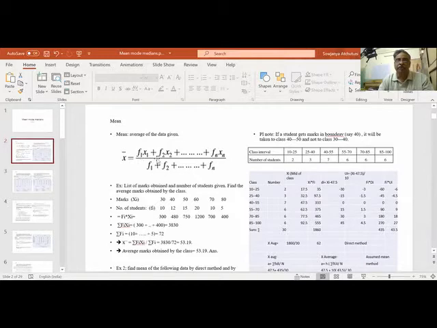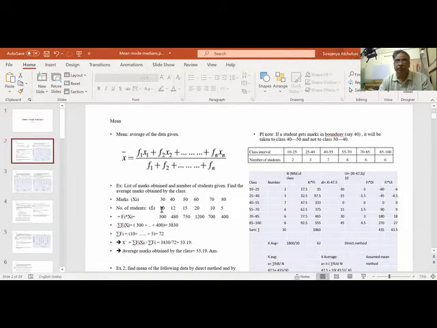So we can understand where the school is lying. If the average is 30%, that is below average. If the average is beyond 60%, it's a very high standard. Suppose you see this: x is marks, and f is the number of students. So 10 students got 30 marks, 12 students got 40 marks, 15 students got 50 marks, 20 got 60, and 5 got 80 marks. So what is the average the school performed?